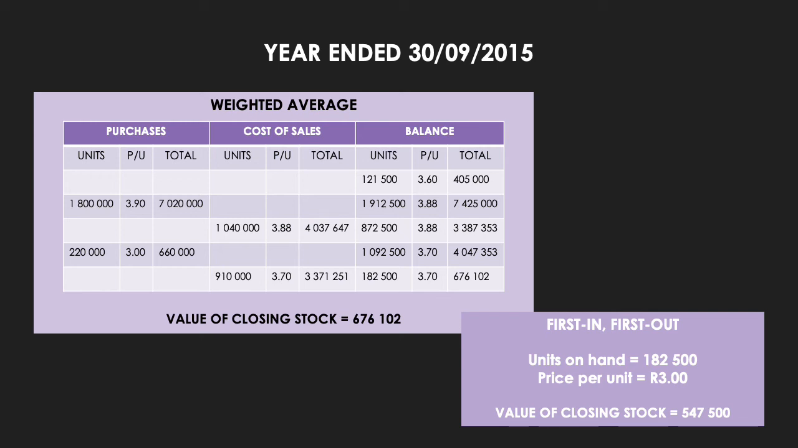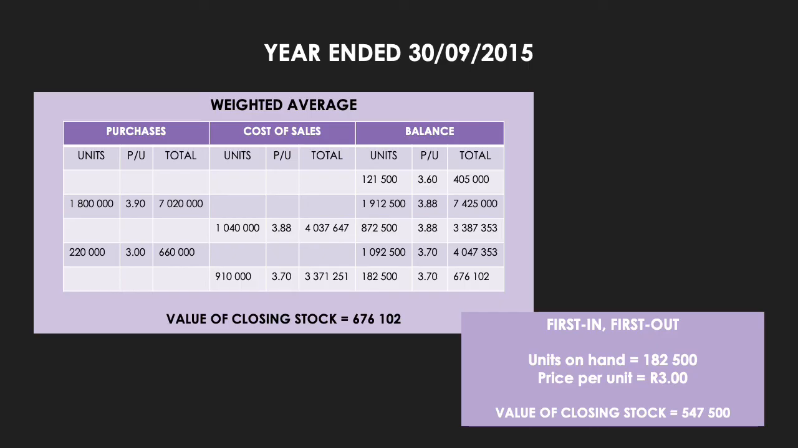3,371,251 Rand. That, of course, affects our balance because now we only have 182,500 units and they will have a total value of 676,102 Rand. So that means that according to the weighted average method, the value of your closing stock is 676,102 Rand. Now we have to go and work out the value of stock according to the FIFO method.